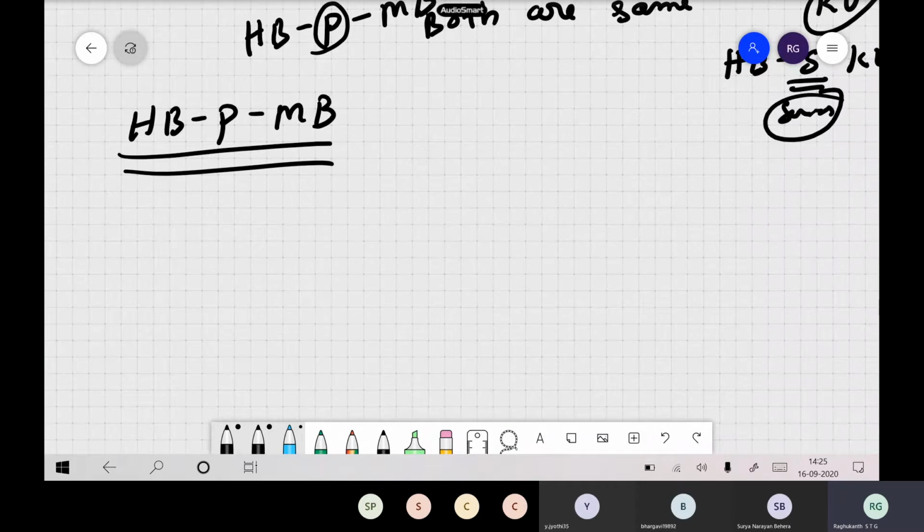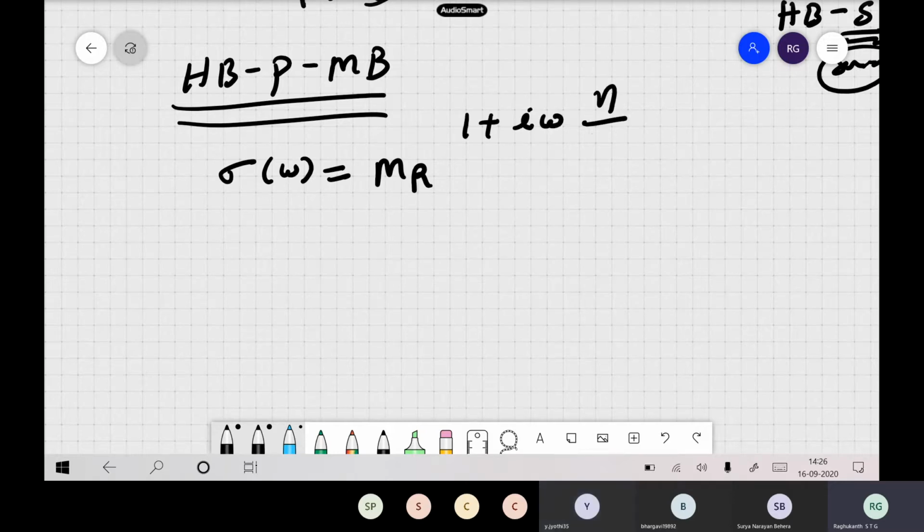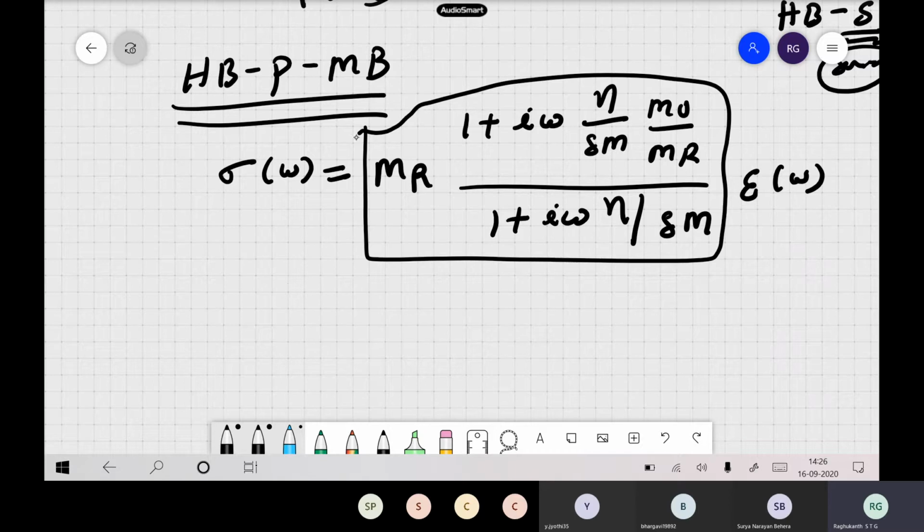We wrote this in our last class also. So this was your sigma. We wrote sigma as M_R times epsilon(omega) with M_R(1 + i omega eta/delta M) in the numerator, divided by 1 plus i omega eta divided by delta M. Not N, eta. So this entire expression is your M of omega. This is for a Hooke's body.